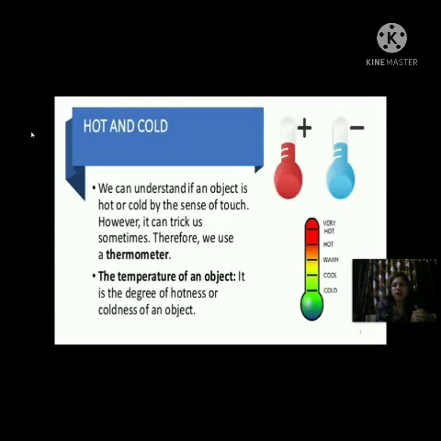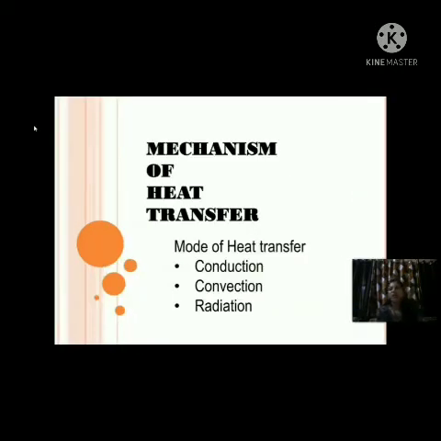Okay, so now see the mechanism of heat transfer, or mode of heat transfer. In what ways will the heat transfer? By what means, by what mode will the heat transfer? Till now we have seen the transfer of heat, from where to where the heat is transferred. Now we will see the different methods of heat transfer. So the first one is conduction, the second one is convection, and the third one is radiation.